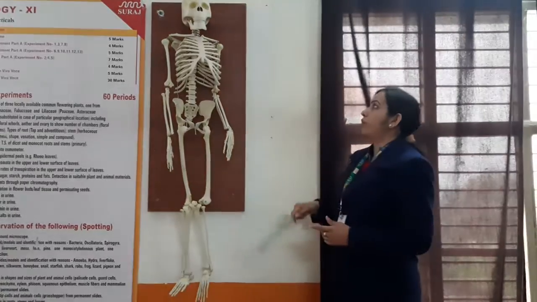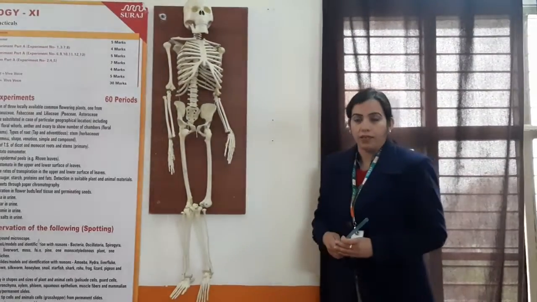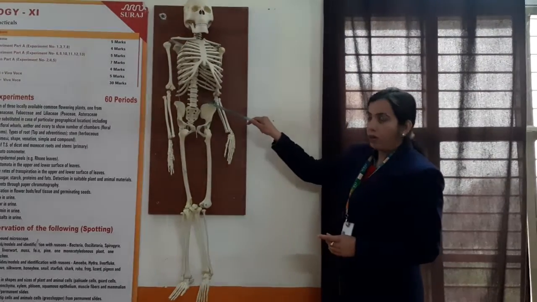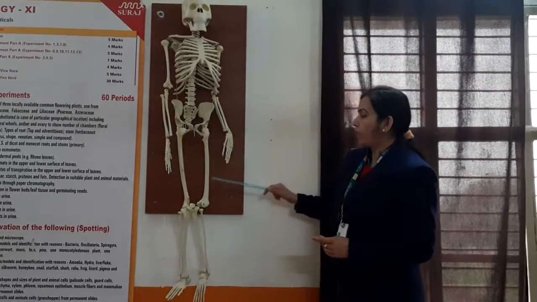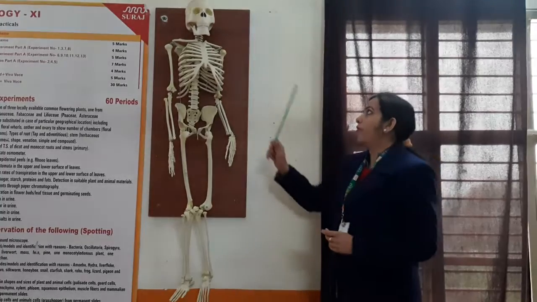Now, if we talk about different parts of the skeleton system, majorly it is divided into four parts. One is the skull, second is the vertebral column, third is the rib cage, and the fourth are the limbs, which are the forelimbs and the hind limbs. Now, I will take them one by one.